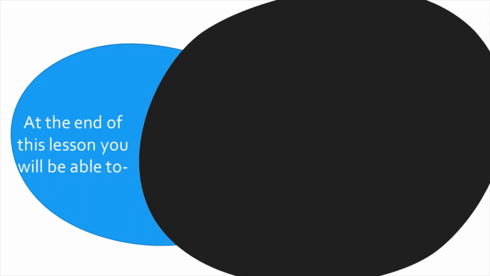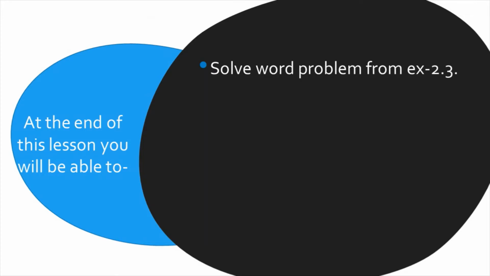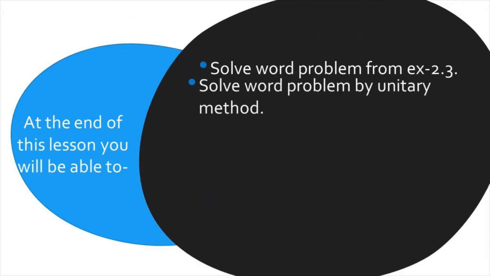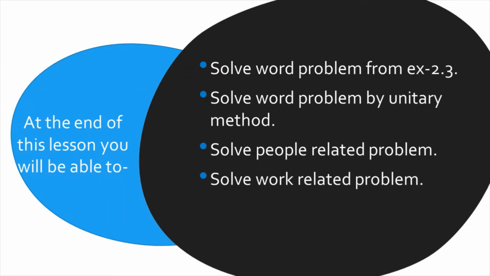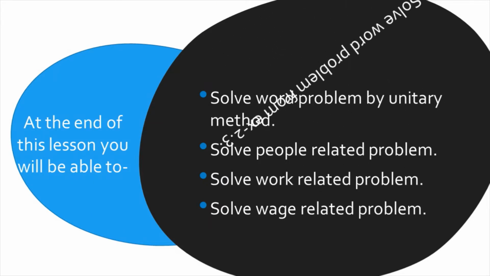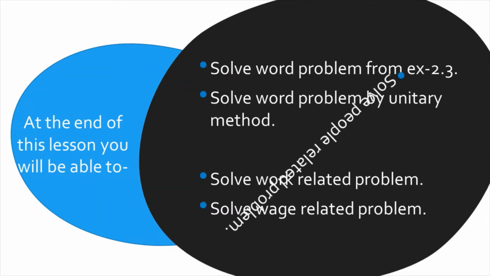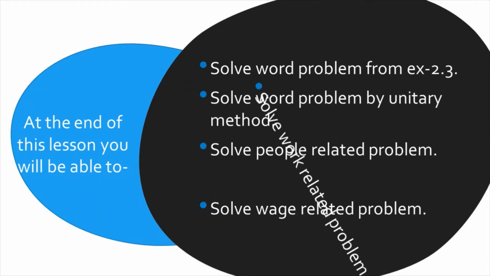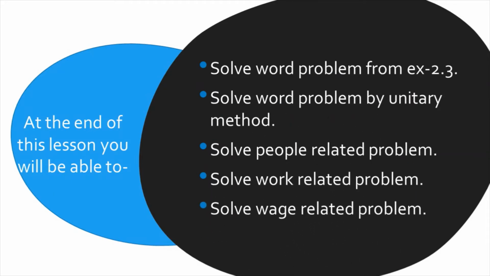At the end of this lesson, you will be able to solve word problems from exercise 2.3 by the unitary method: solve people related problems, solve work related problems, and solve ways related problems. So this is the thing, my dear students, you will solve work related problems from exercise 2.3 by using the unitary method. That is very important for you.